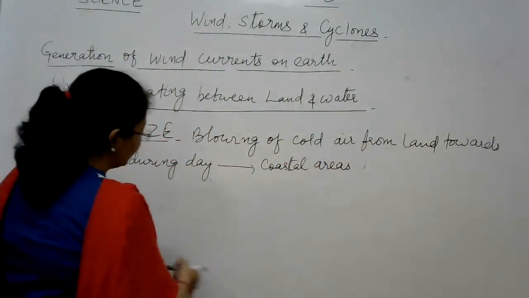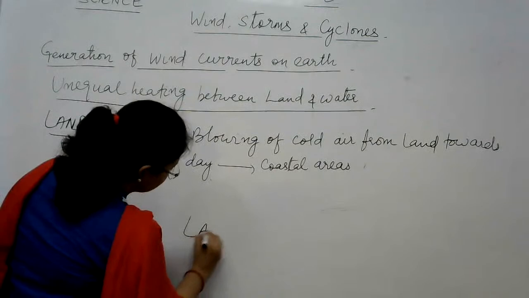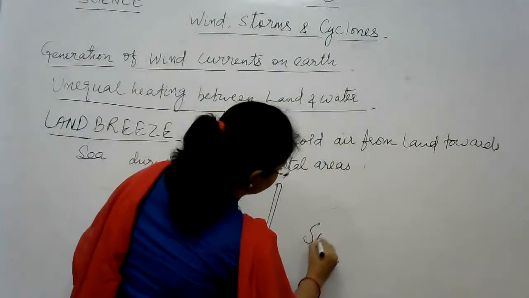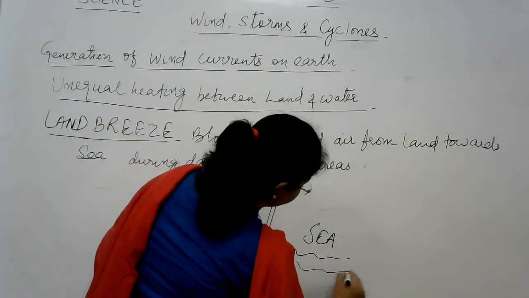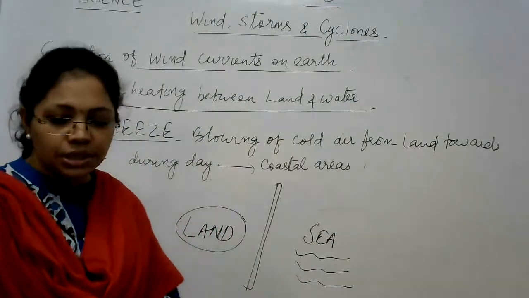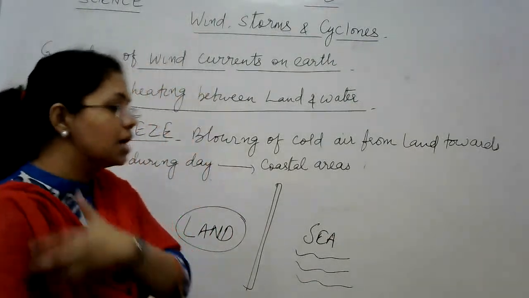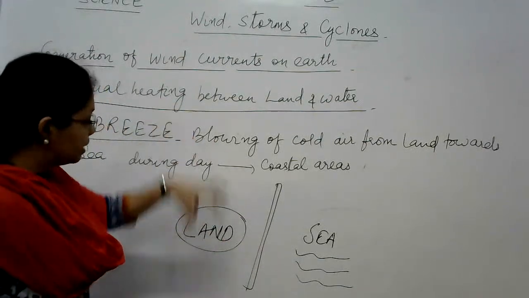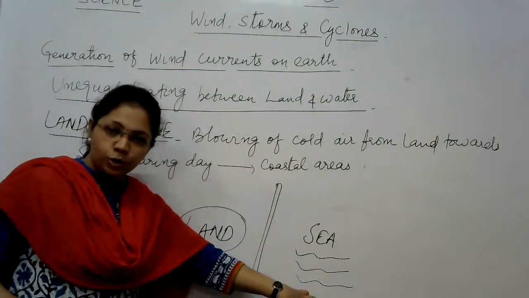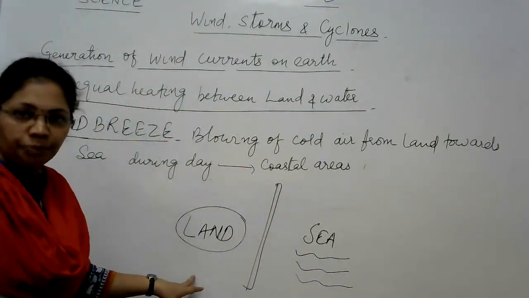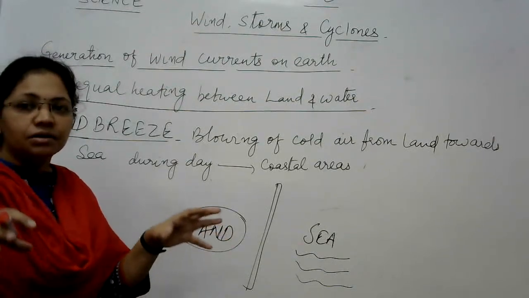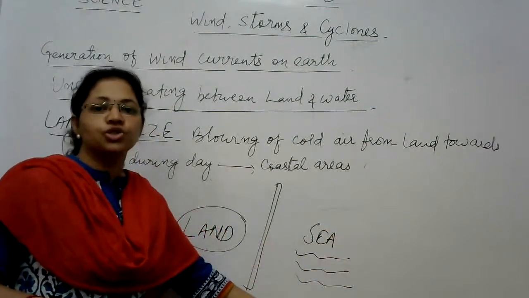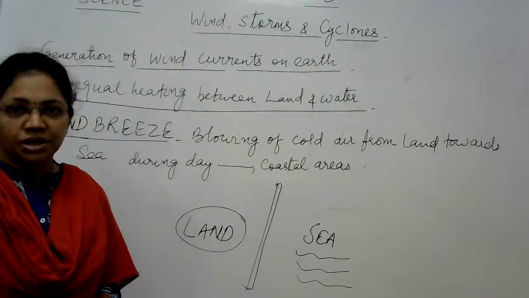So what happens during night? Let's again take the same diagram: that is land, and here we have the sea. Now what happens during the end of the day? What happened during the whole daytime? The sun rays were heating the surface of the sea and oceans, and also the surface of the land. Now, by the time we reach the night, the water present in the seas and oceans has become warmer, right?